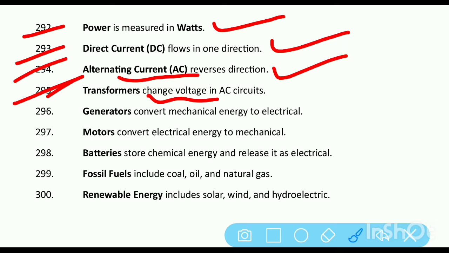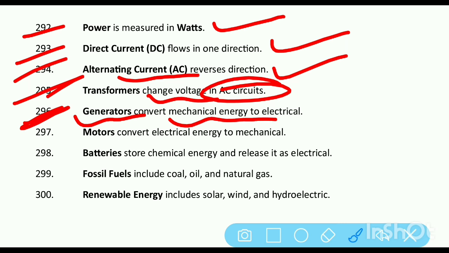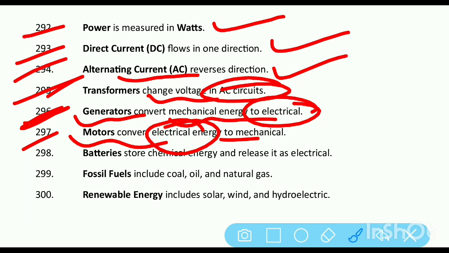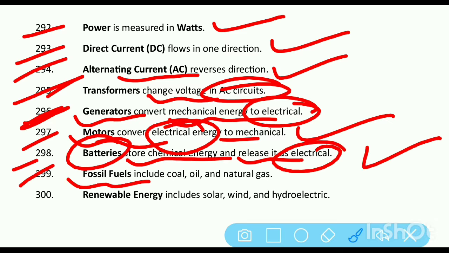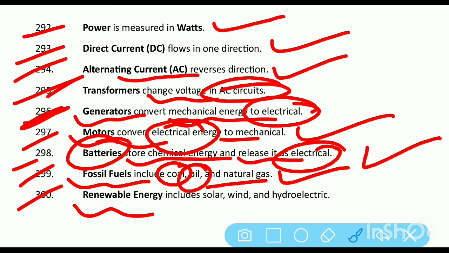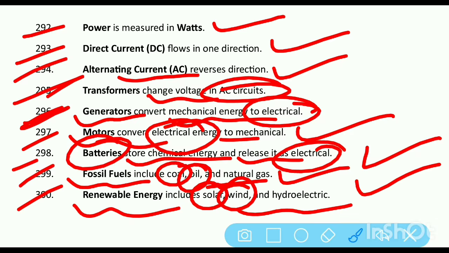Transformers change voltage in AC circuits. Generators convert mechanical energy to electrical. Motors convert electrical energy to mechanical. Batteries store chemical energy and release it as electrical. Fossil fuels include coal, oil and natural gas. Renewable energy includes solar, wind and hydroelectric.